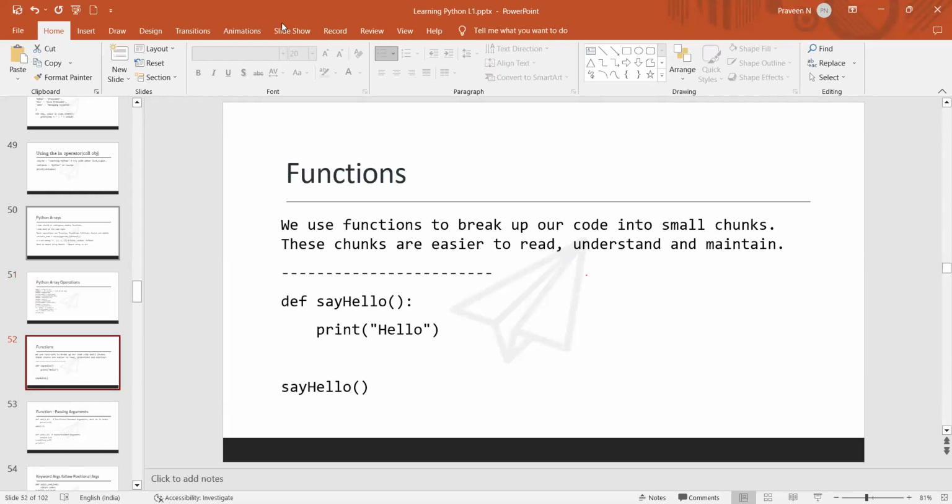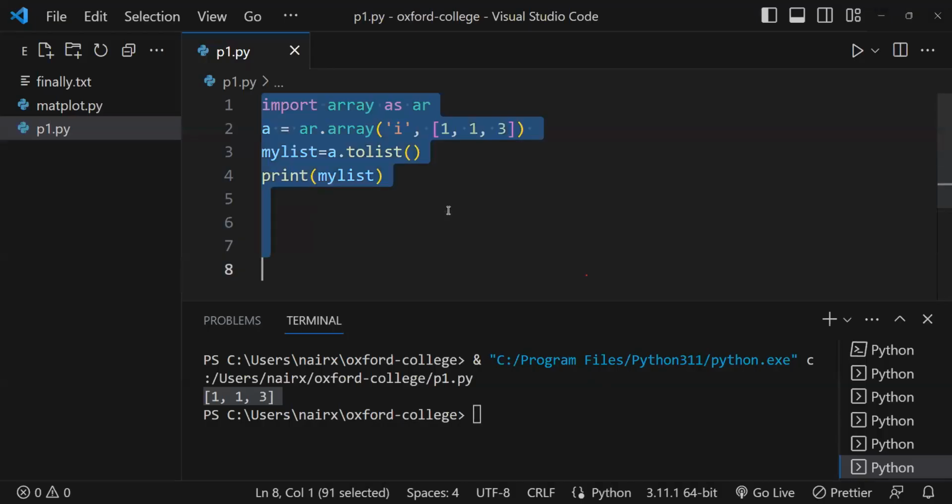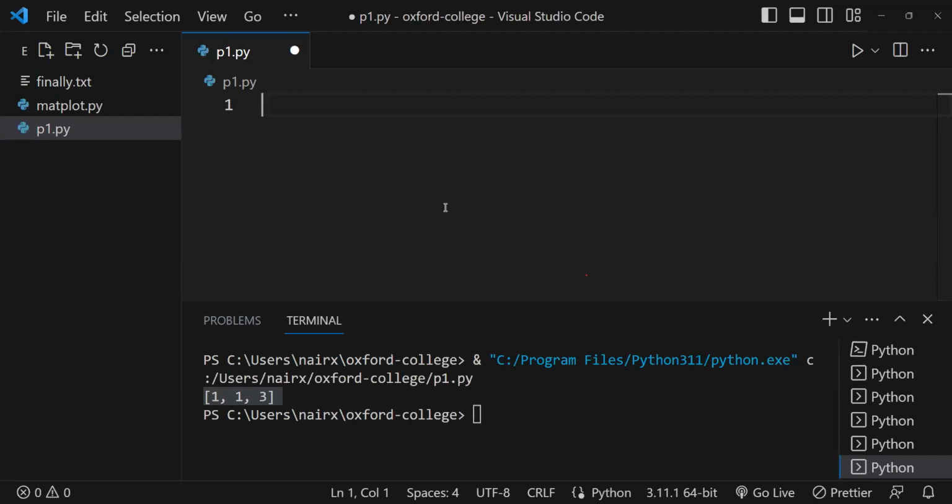Functions. If you have any question, you can ask. The function is a new topic here. If you have learned functions already, it will be straightforward and easy.